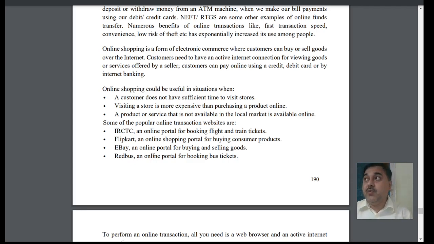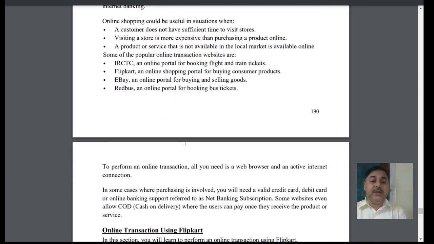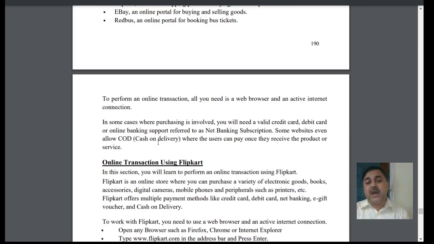IRCTC, like if you want to book a ticket, you can do that online. Flipkart is an online shopping portal, and Amazon and all these things are there. eBay is an online portal for buying and selling goods. There are many shopping portals, Redbus is for booking bus tickets. So we have different types of online portals available, and different types of transactions.